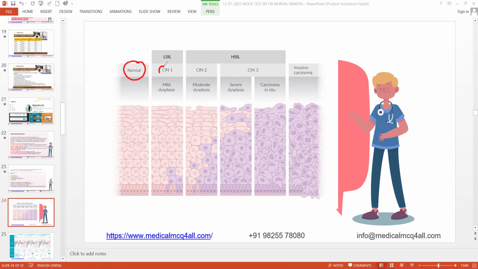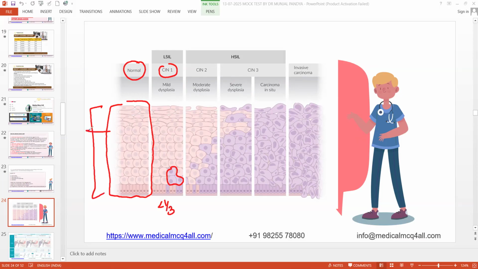So CIN 1 is mild dysplasia. Here all the epithelium is normal, healthy looking epithelium. What happens in CIN 1, cervical intraepithelial neoplasia? Within the epithelium, some kind of neoplasia or dysplasia will develop, which involves less than 1/3 of the thickness. If you complete this, this is 1/3, 2/3, and the complete thickness. So we divide the whole thickness into three parts. Less than 1/3 involved is CIN 1.